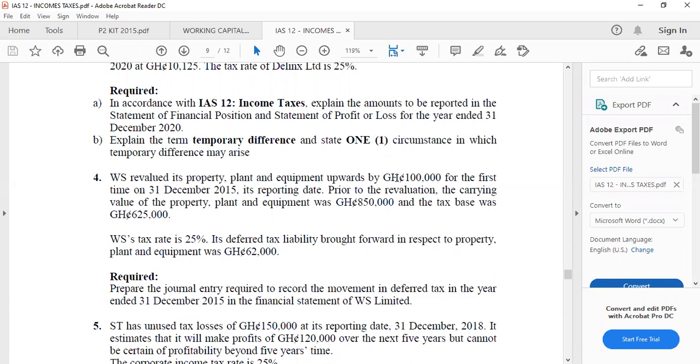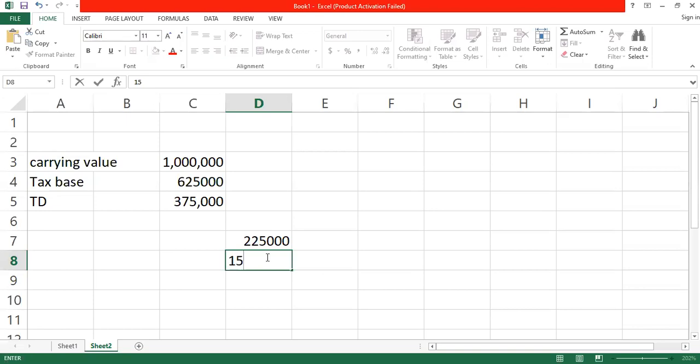The carrying value is 850. The revalued amount is 1 million. What is the revaluation surplus? 150. Add 150 to 225, that gives 375. So this temporary difference of 225 is for profit or loss, that is the temporary difference if the revaluation was not done. And this 150 relates to the other component of equity, that is the revaluation surplus.